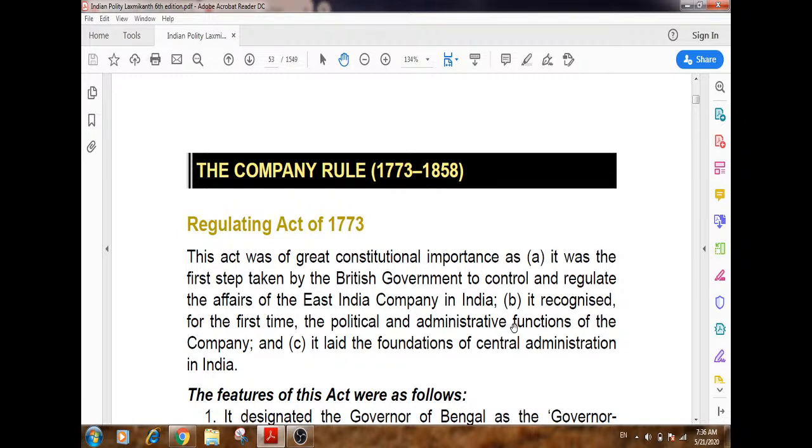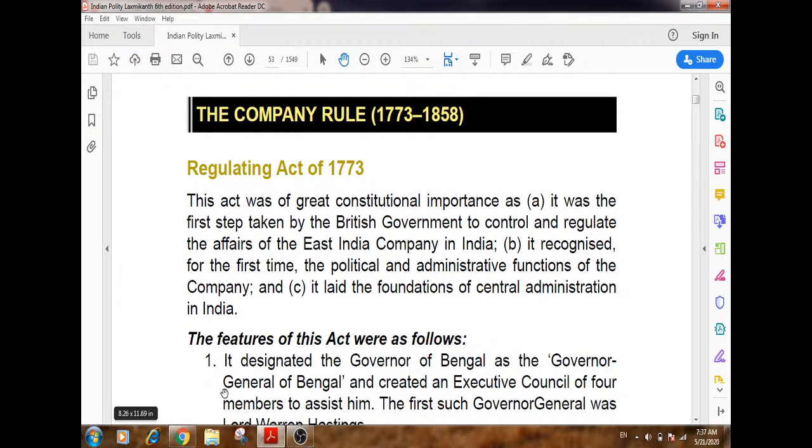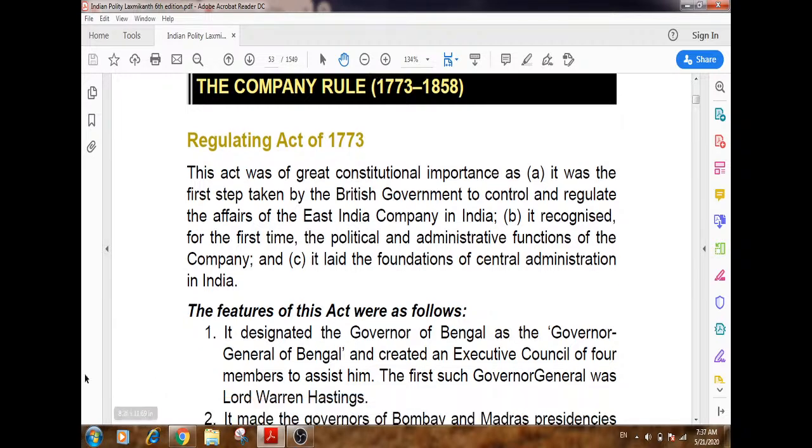It recognized for the first time the political and administrative functions of the company, and it laid the foundation of the central administration in India.